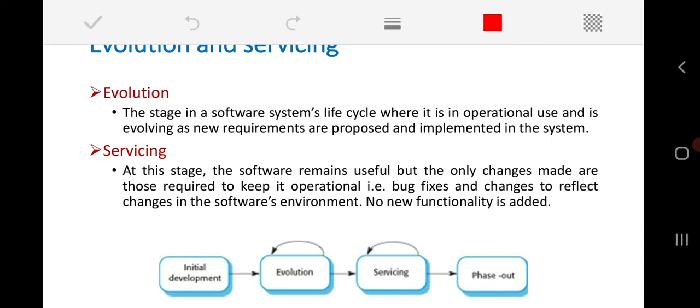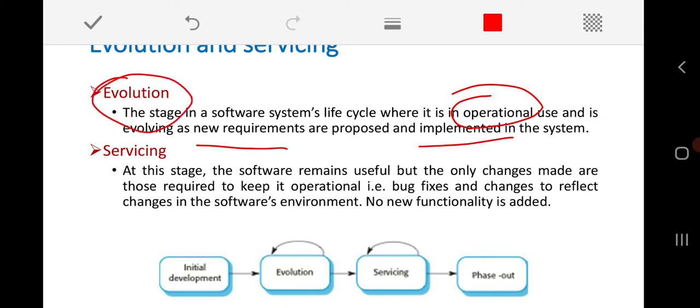So when we say that my software has evolved, it should be under operational use. And we say that our software evolves as and when we either add new requirements which have been proposed, or modify the existing requirements, and that is implemented. At that time we call it evolution.